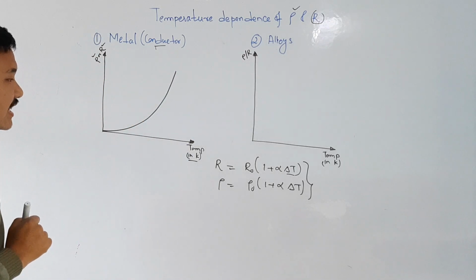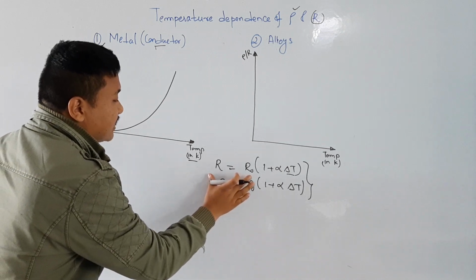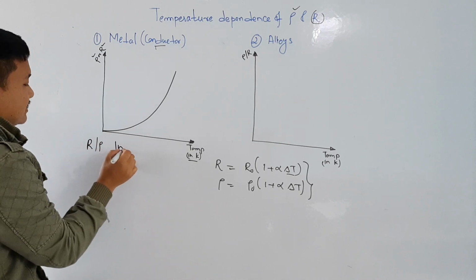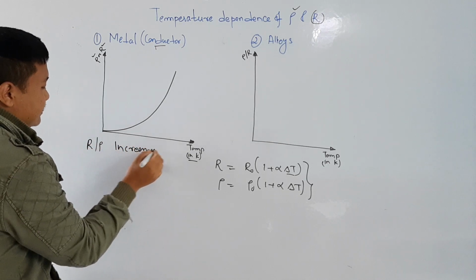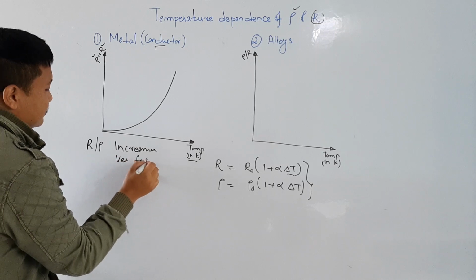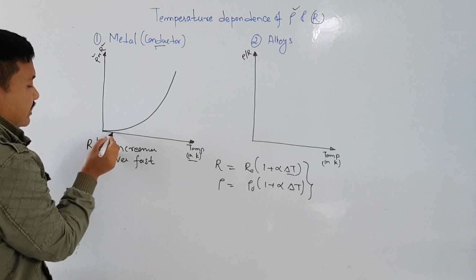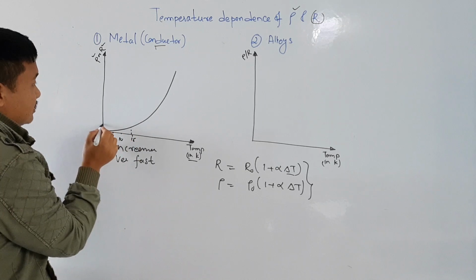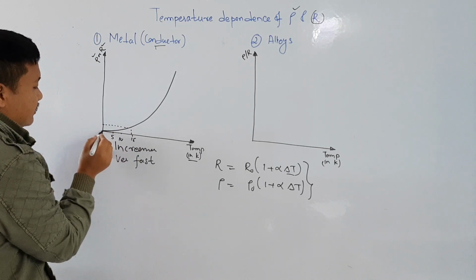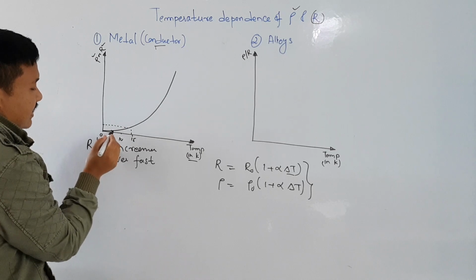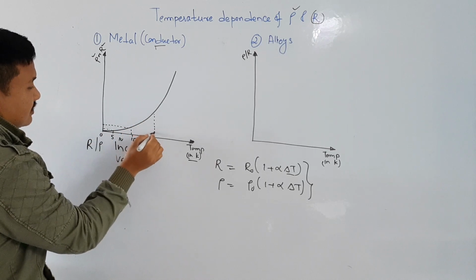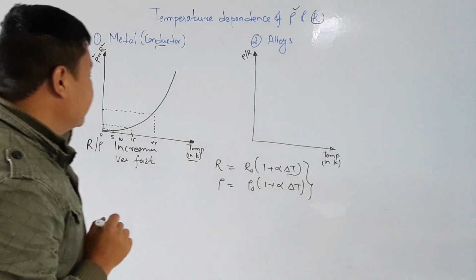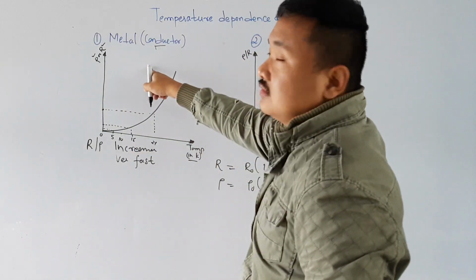It means that whenever you increase the temperature, the resistance or resistivity increases very fast. From 0 you go to say 5, say 10, say 15, it will increase like this. This was the resistivity, this was 0 and it was 5. When it was 5, it increases to this. If it is say 25, then it has reached here. So it increases very fast in case of metal.